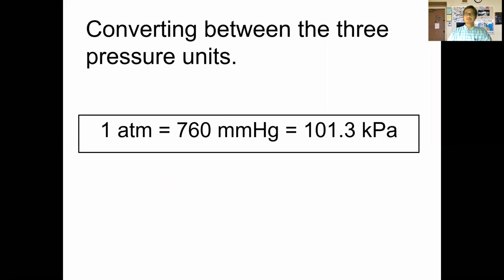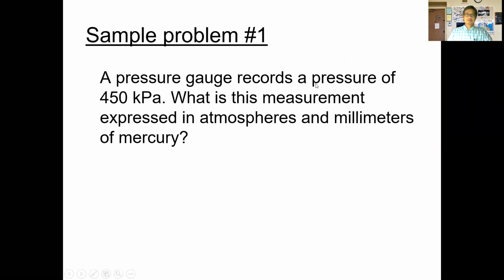So basically what we're going to do is use basic conversions here. We're going to be doing conversions involving these three relationships. Let's take a look at an example. If we take a measurement, we were told that we have a pressure of 450 kilopascals. So this is what we were given to start out with.